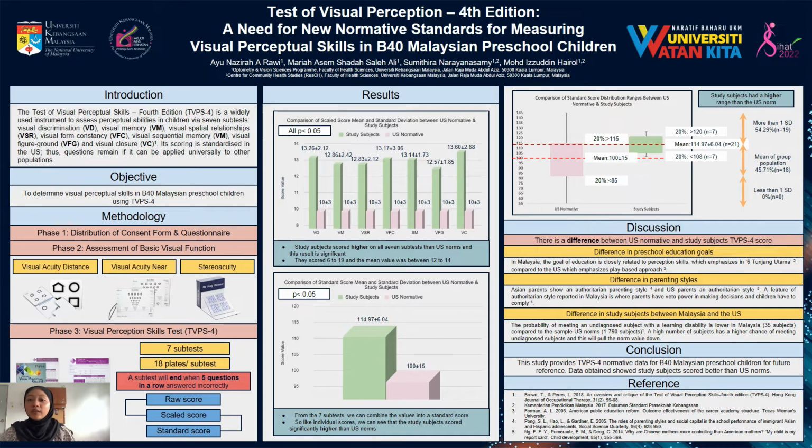Lastly, differences between the study subjects in Malaysia and the US. The probability of meeting a subject who is not diagnosed with a learning disability, which will pull the norm value down, is lower in Malaysia compared to the sample of the US norm. In conclusion, this study provides TVPS4 normative data for B40 Malaysian preschool children for future reference. Data obtained showed study subjects scored better than US norms.